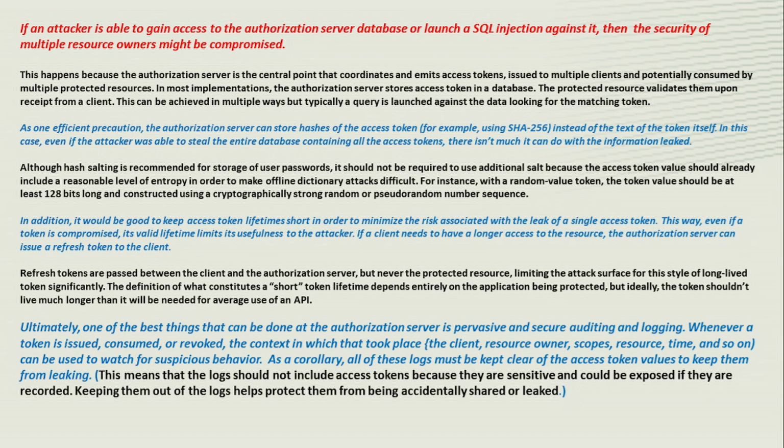Because we have the hash, we just hash that token and keep it in our database. It's not kept in token form, it's not kept in text form. We store the hashes of the access token using some standard algorithm, which is tough to decode. So again, we are trying to minimize it. Although hash salting is recommended for storage of user passwords, it should not be required to use additional salt because the access token value should already include a reasonable level of entropy in order to make offline dictionary attacks difficult. For instance, with a random value token, the token value should be at least 128 bits long and constructed using a cryptographically strong random or pseudo random number sequence.